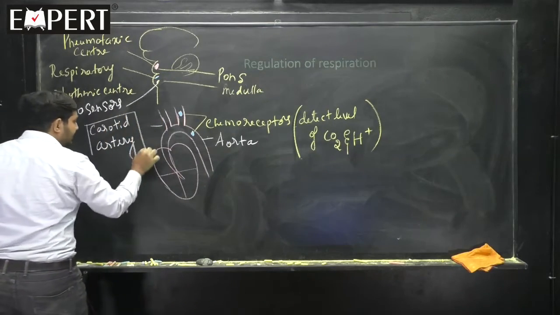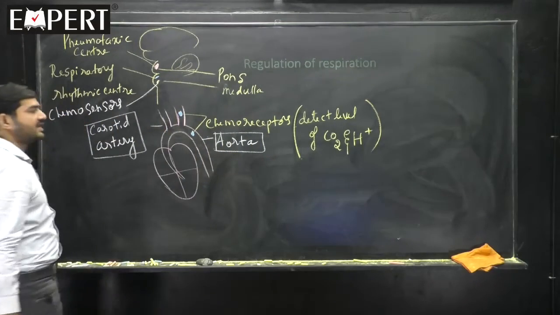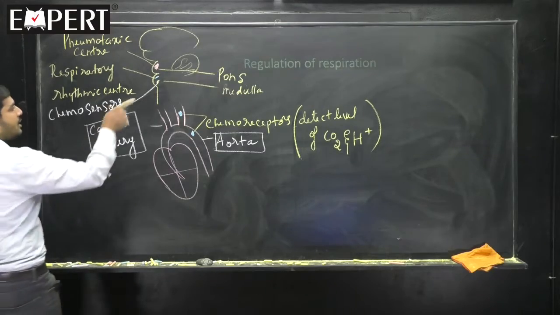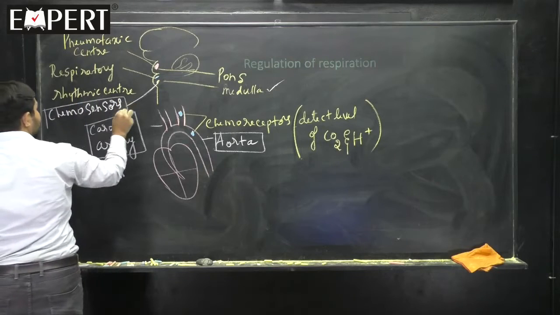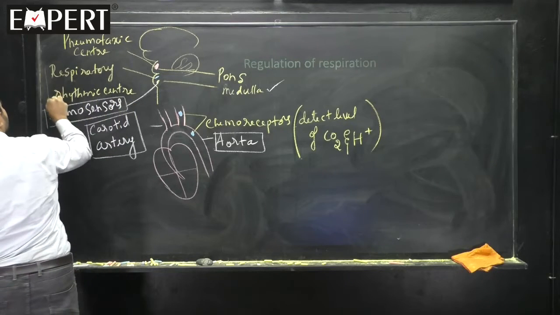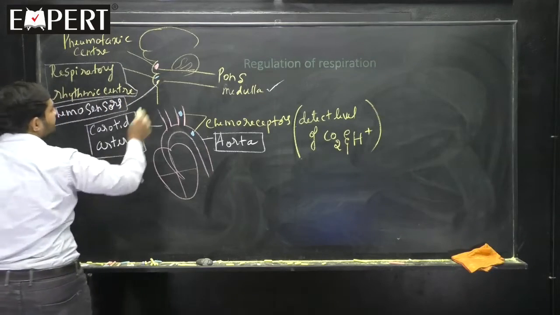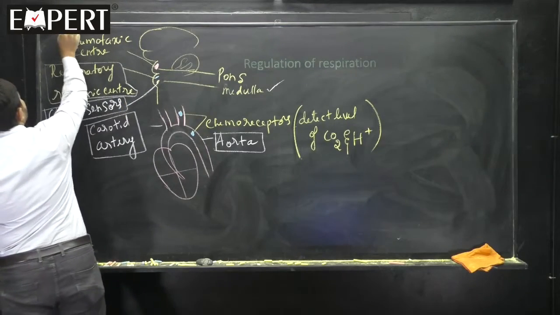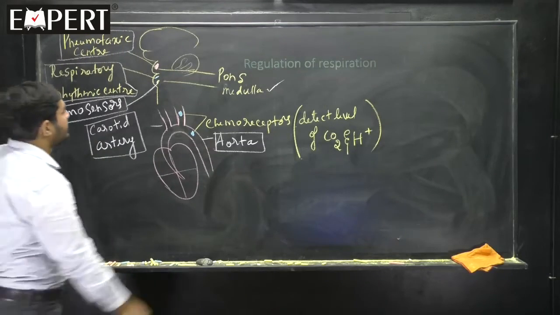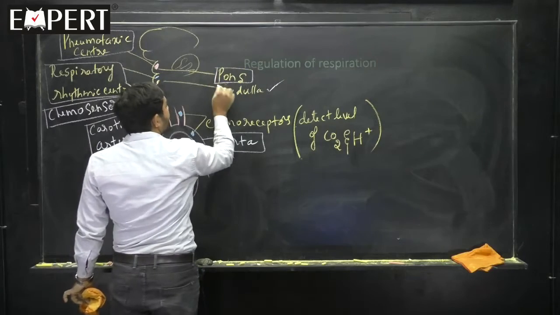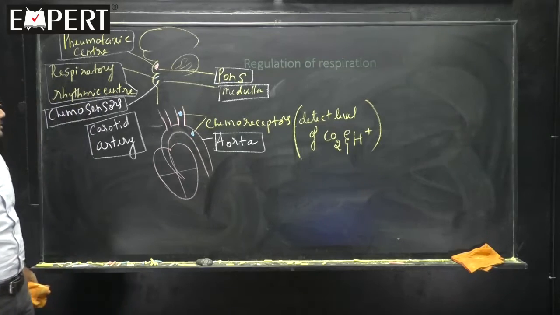Carotid artery and aorta have chemoreceptors. The medulla region has chemosensors and the respiratory rhythmic center. The pons region has the pneumotaxic center. Pons is above, medulla is below. Hope the matter is clear.